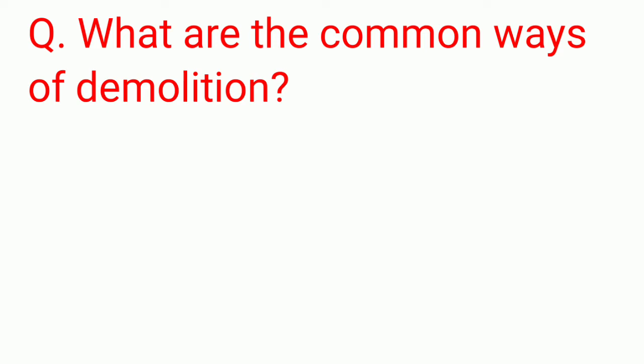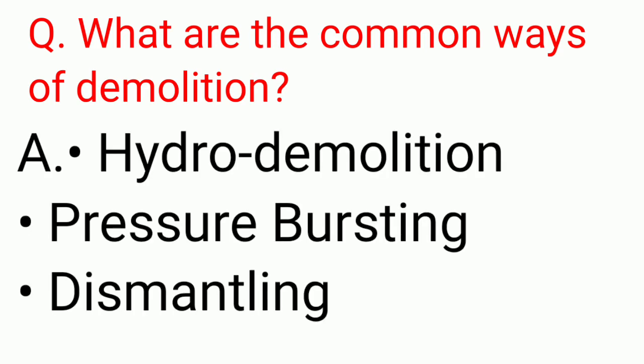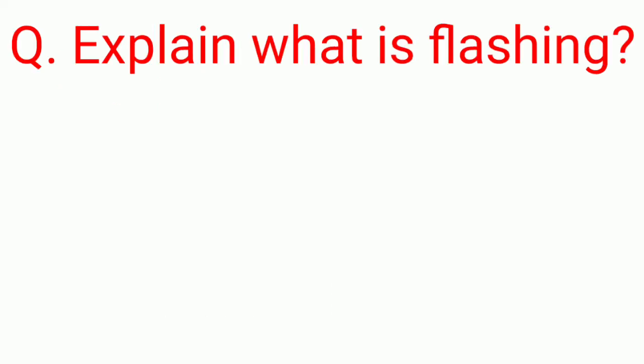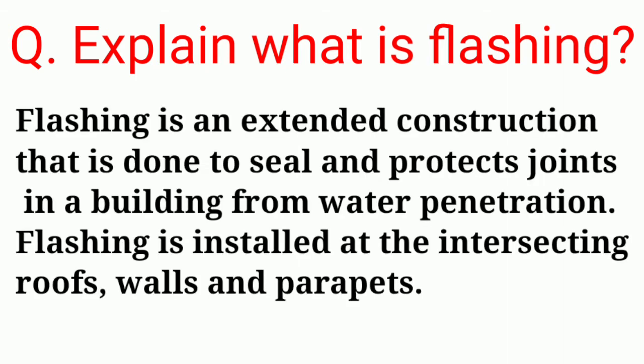What are the common ways of demolition? Hydro demolition, pressure bursting, and dismantling. Explain what is flashing. Flashing is an extended construction that is done to seal and protect joints in a building from water penetration. Flashing is installed at the intersection of roofs, walls, and parapets.